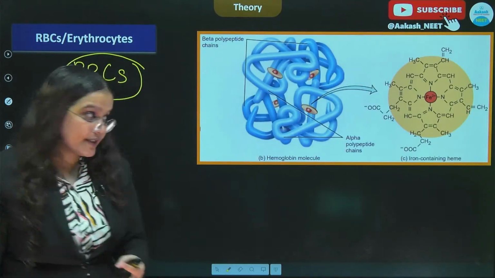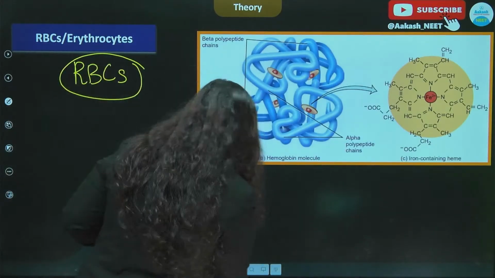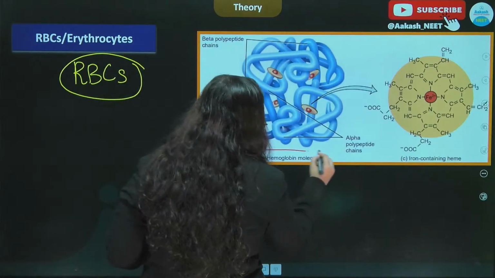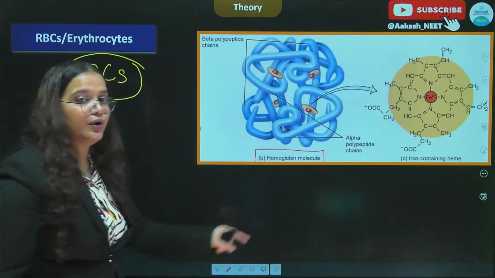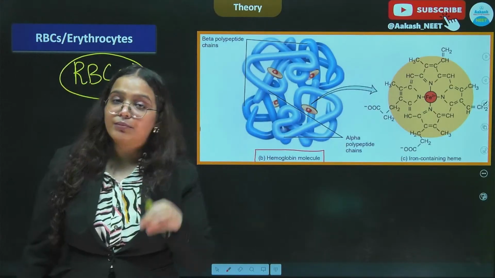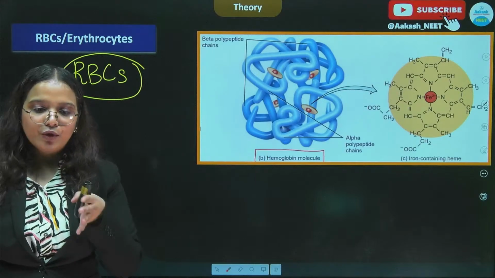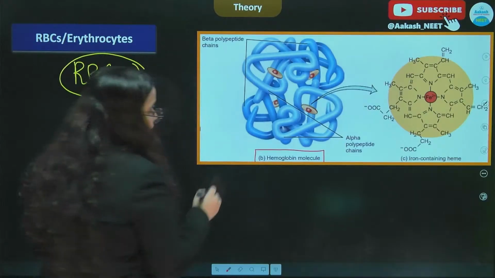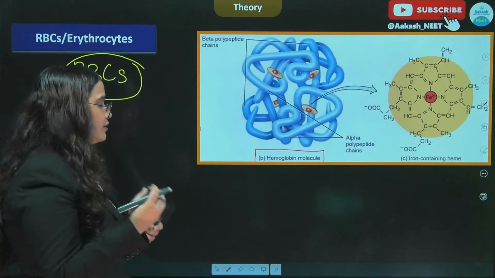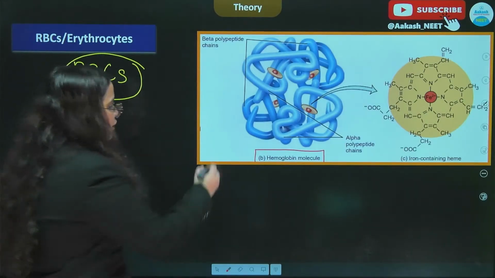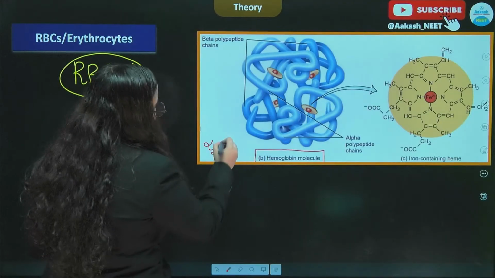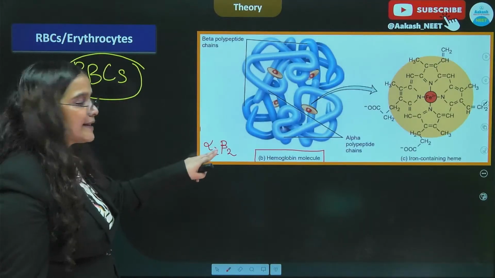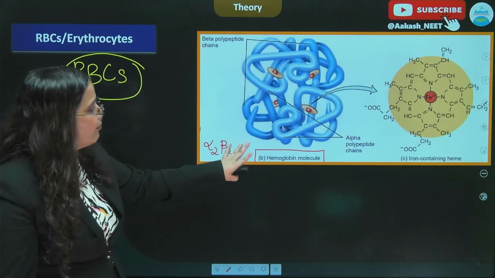It is because of the presence of a protein in the RBCs, which is known as the hemoglobin molecule. और hemoglobin के बारे में हमने अपने चैप्टर बायोमोलिक्यूल में पढ़ा है, that hemoglobin is a quaternary protein which is composed of 4 chains, where 2 chains are similar, the alpha chain and the beta chain.